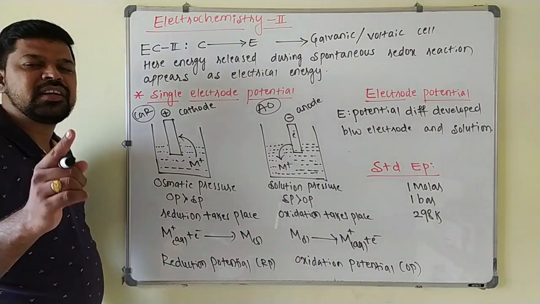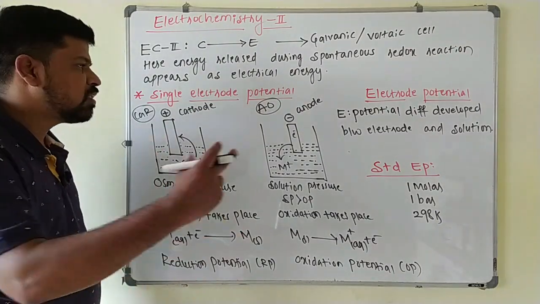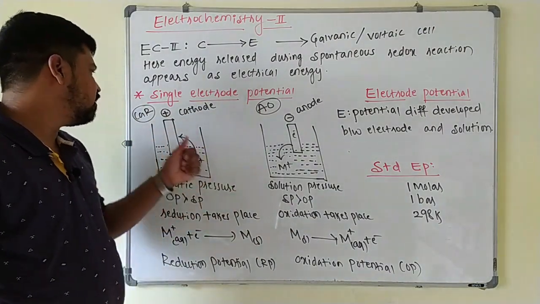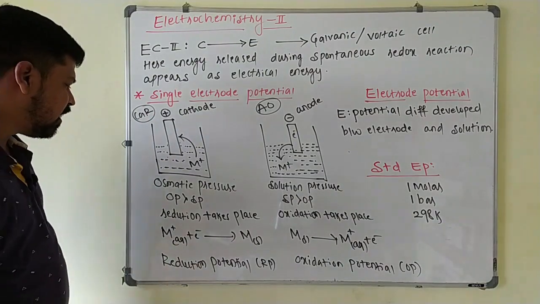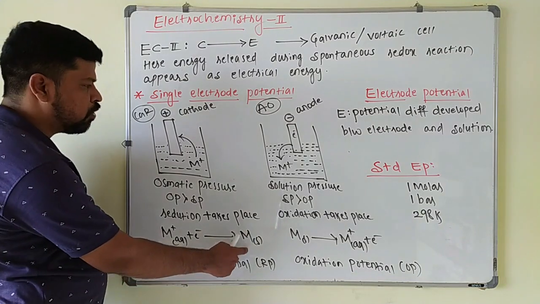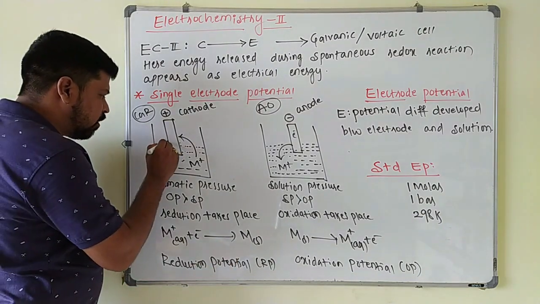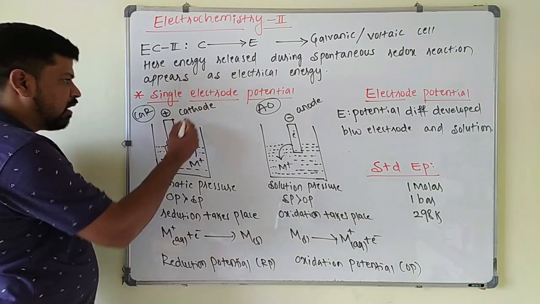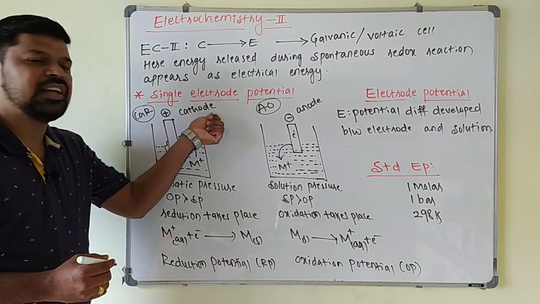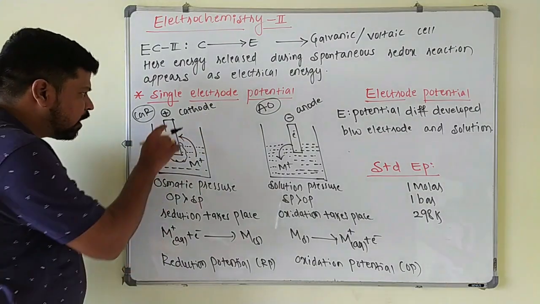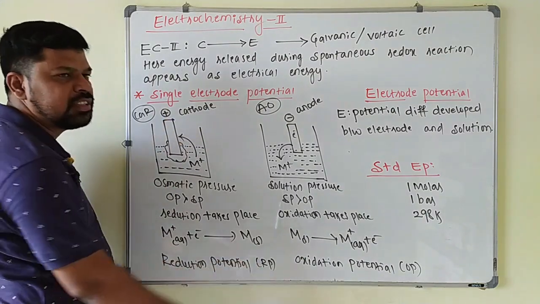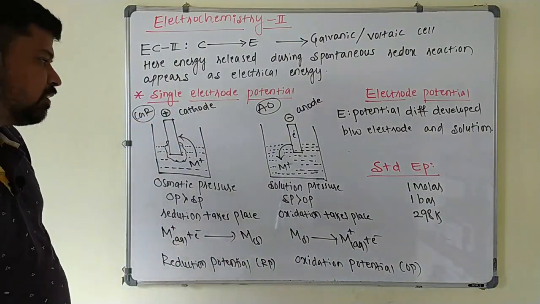Always keep in mind, reduction takes place at the cathode and oxidation takes place at the anode. This is AO and this is CAR: anode oxidation, cathode reduction. So reduction means metal ions in the aqueous medium capture electrons and get deposited at this electrode. At the cathode, because it has positive charge and reduction takes place, it is taken as cathode. Whatever potential is developed on this electrode is called reduction potential. Here a positive potential is produced.